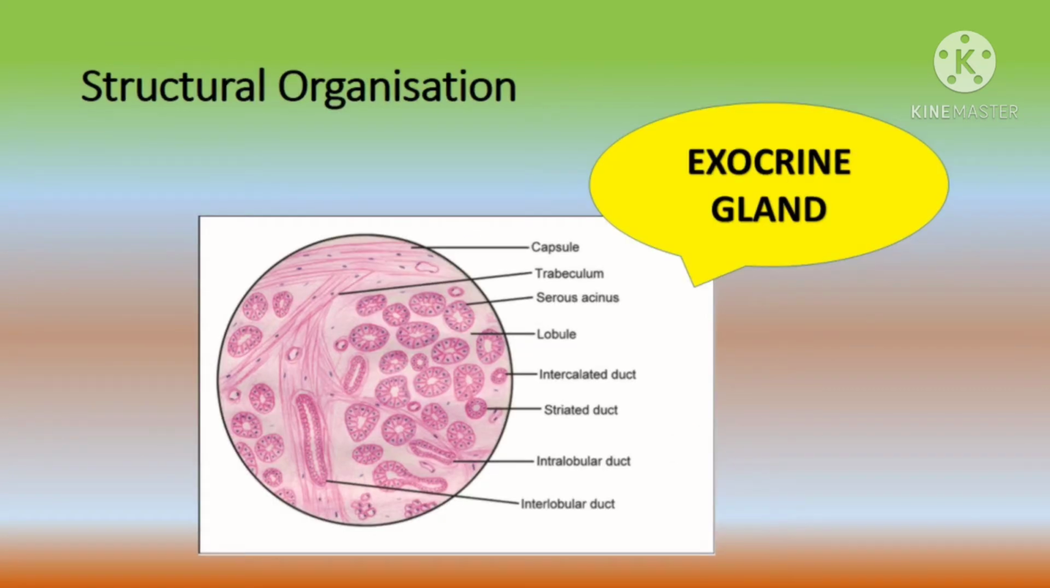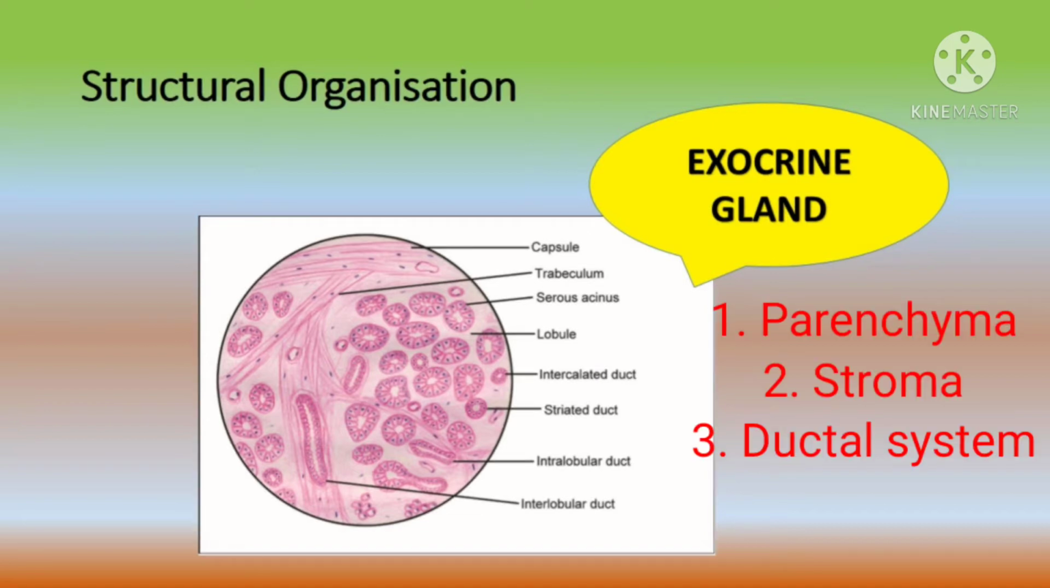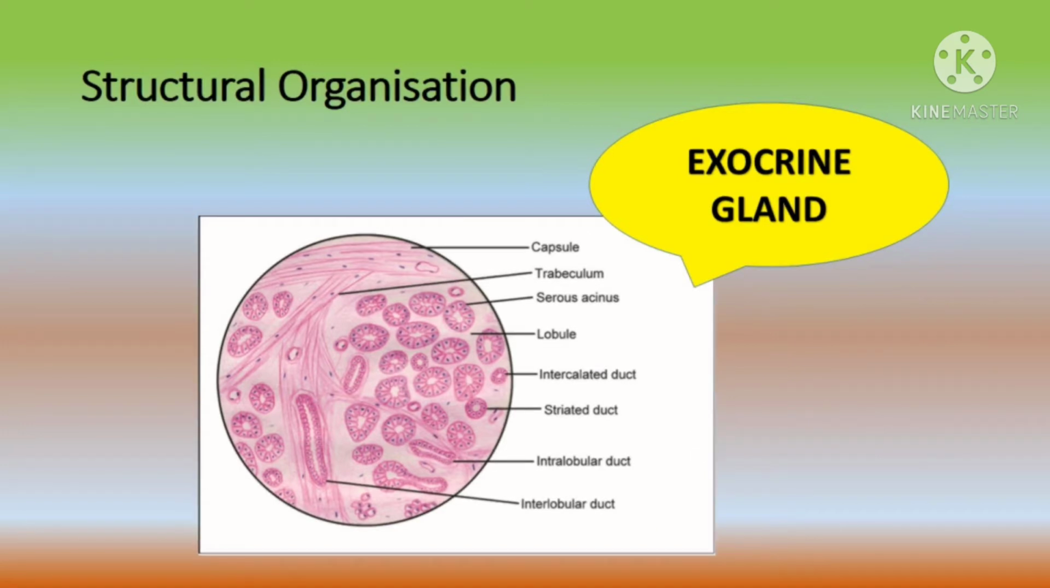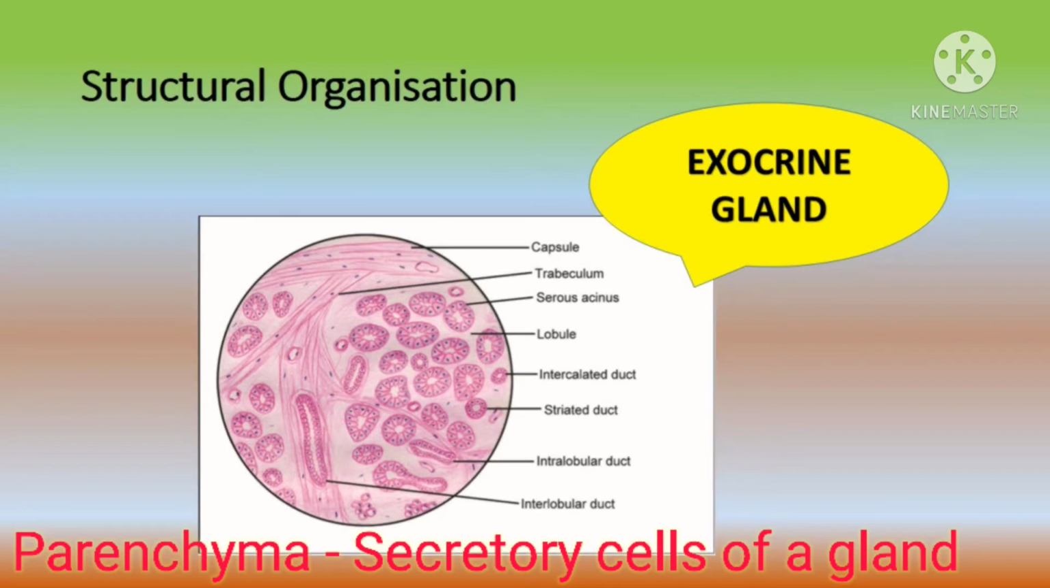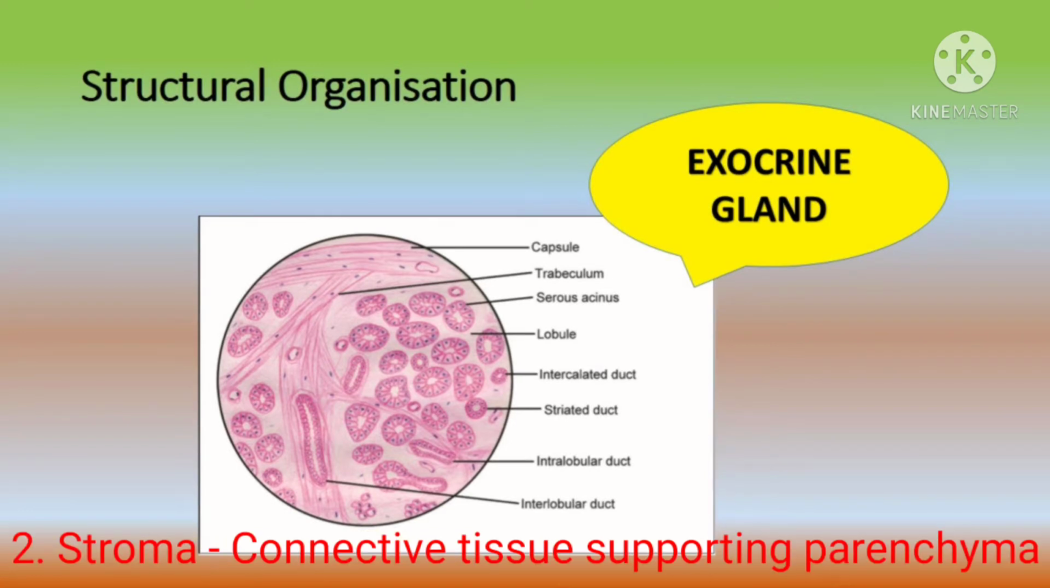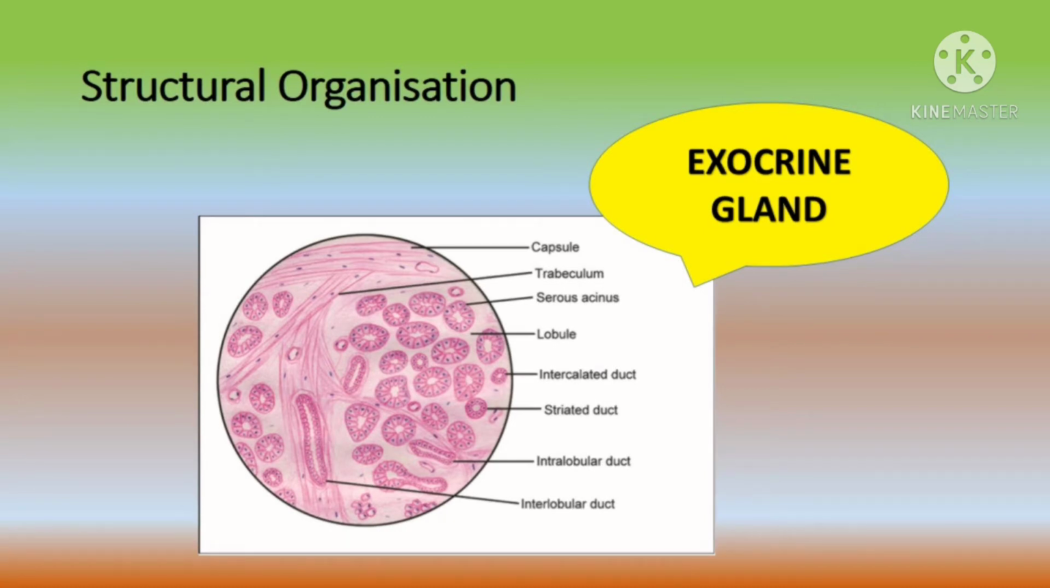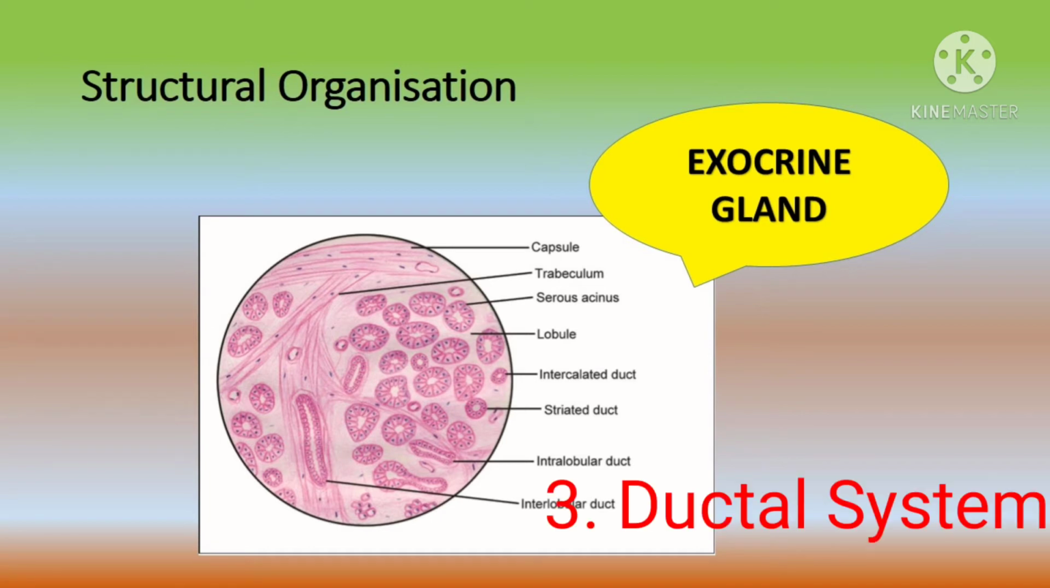Regarding the structural organization of exocrine glands, all the exocrine glands have basically the same structural organization consisting of three components. Number one is parenchyma, number two is stroma, and number three is the duct system. The secretory end pieces and their associated ducts form the parenchyma. The connective tissue framework of a gland which supports the parenchyma forms the stroma. The last component of an exocrine gland is the ductal system, which conveys the secretory product of the gland.